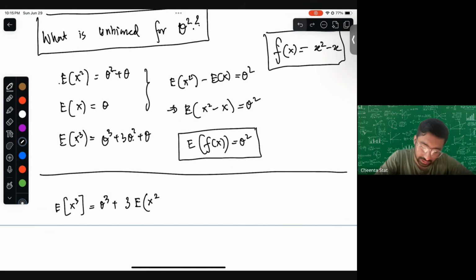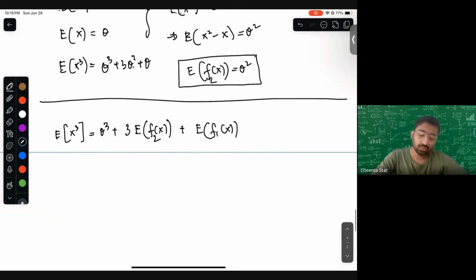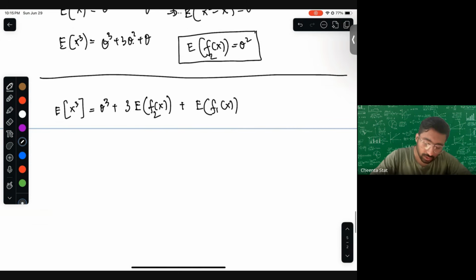Because you already know this f. So you have already found out that this f of x plus expectation of x, let's call it f2 of x. So what we are doing here is essentially induction, mathematically.